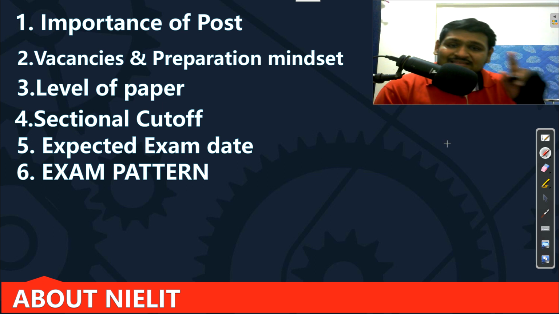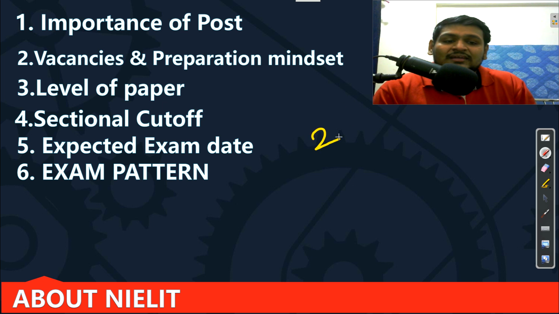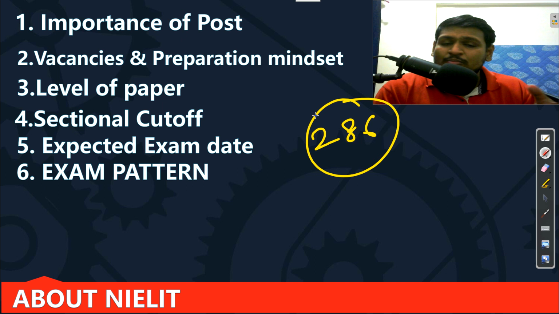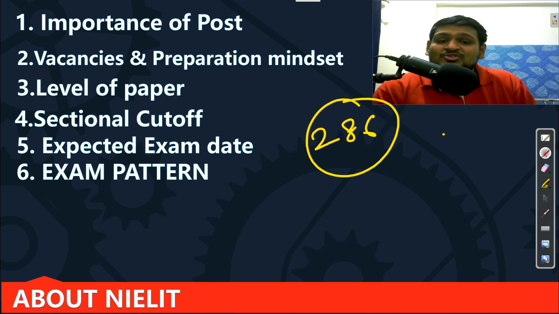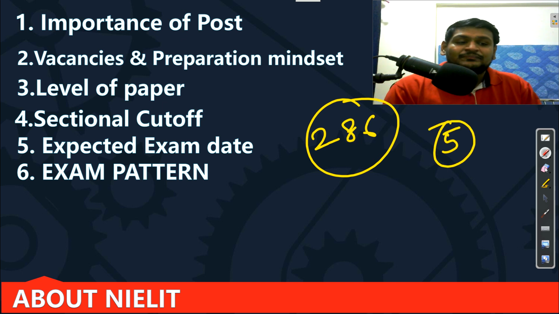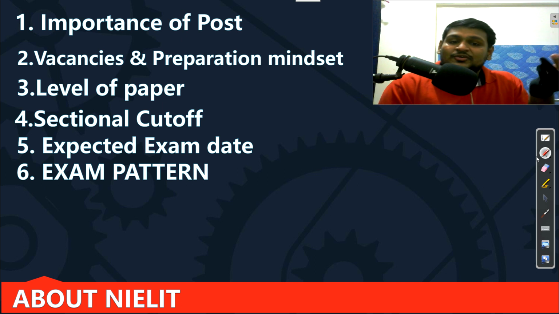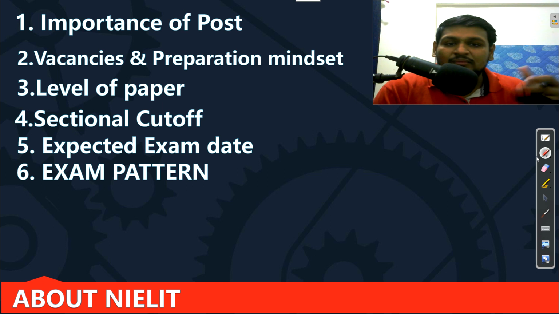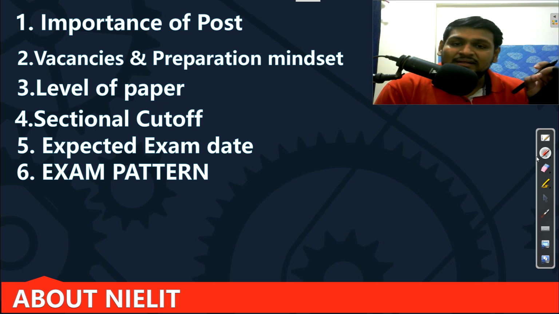Because vacancies are fewer now. In 2019 there were 286 vacancies, so at that time it was not mandatory to do the maximum syllabus, but now there are only a few. There are 5 vacancies for electronics, or I can say 7 and 9, a total of 16 vacancies for both the papers. So it's better that we do maximum coverage.